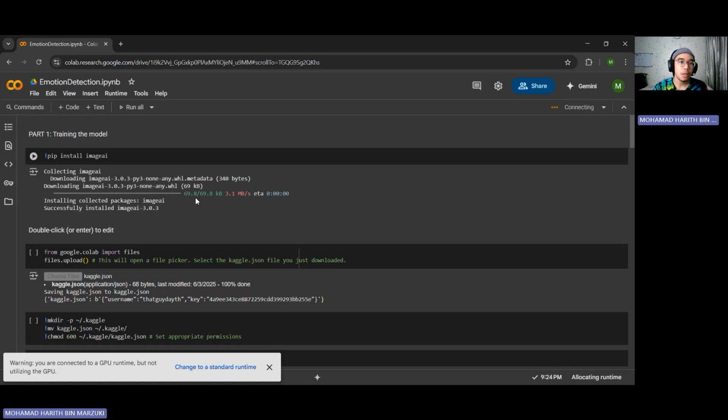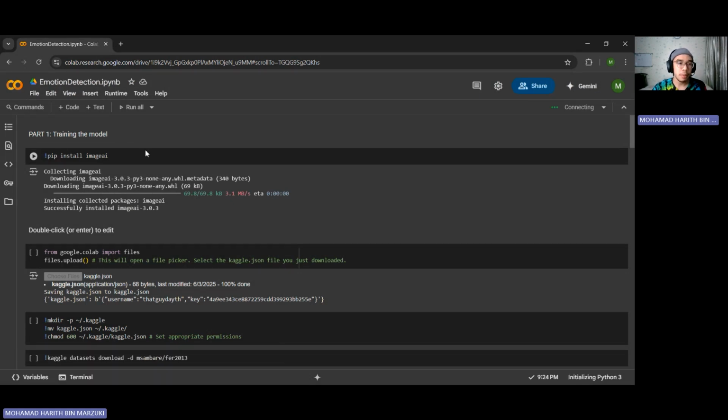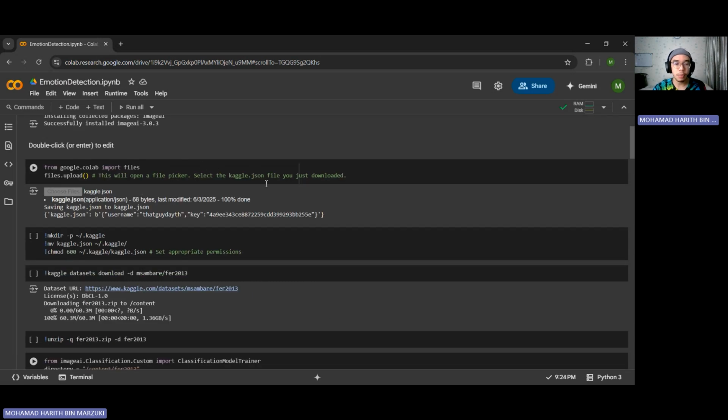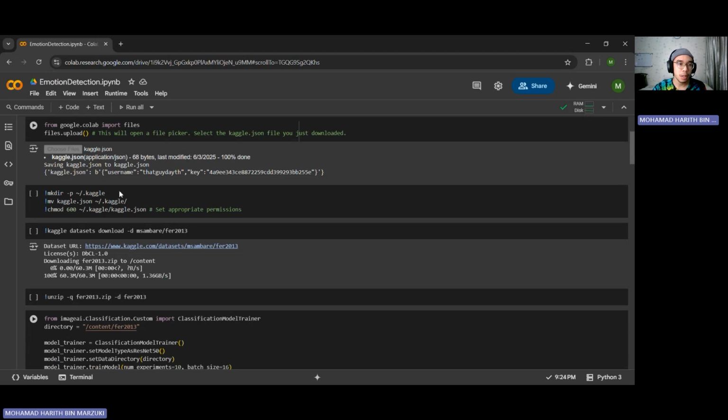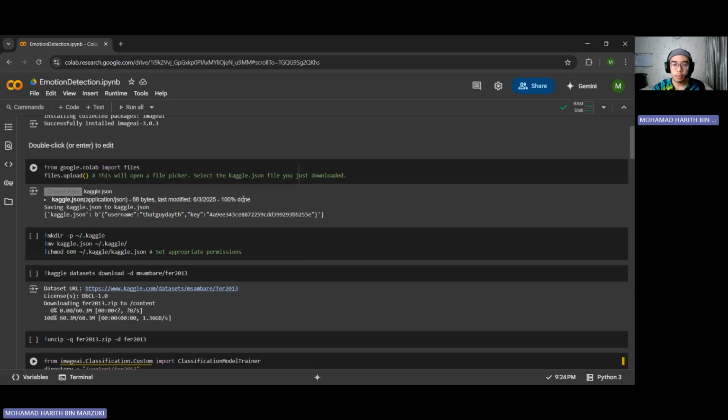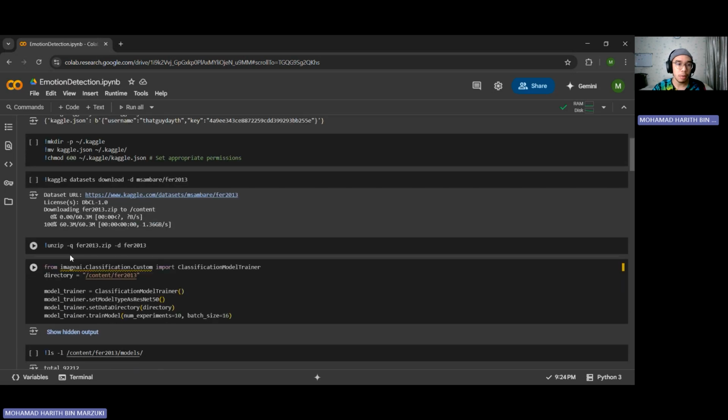Okay, so let me show everything. This one up here is to install Image AI, which is the library we use to train our model. From there, this down here, from Google Colab import files, down to Kaggle, is all the necessary code to load the dataset from Kaggle itself. So up here is my key, and then here I set the permissions, download and unzip it.